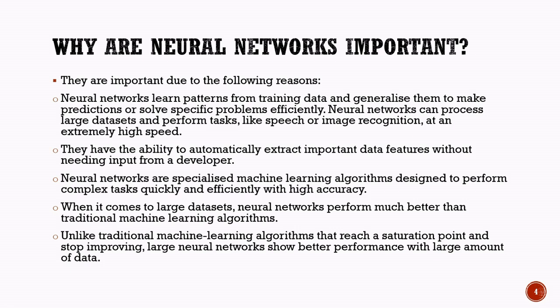Traditional algorithms may eventually reach a point where their performance stops improving. This is known as the saturation point. However, neural networks continue to improve as more data becomes available. Their ability to learn from vast amounts of information makes them highly effective for solving real-world problems.